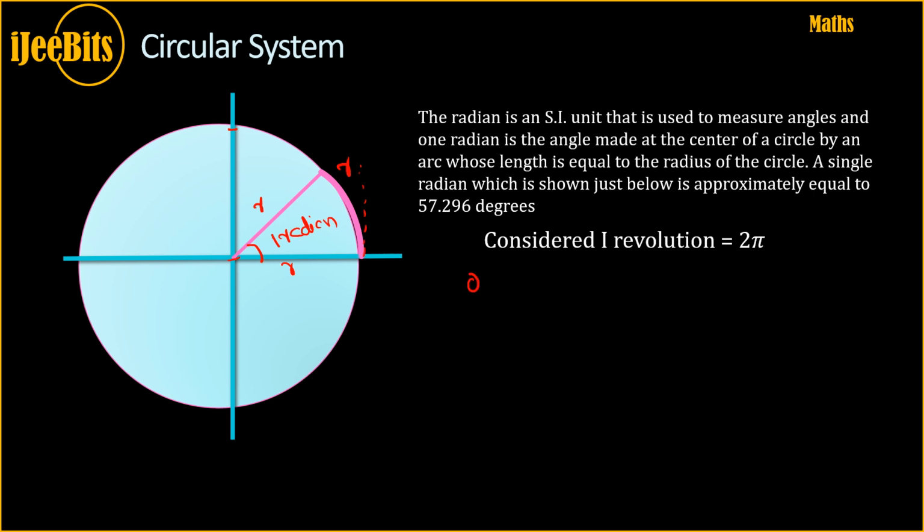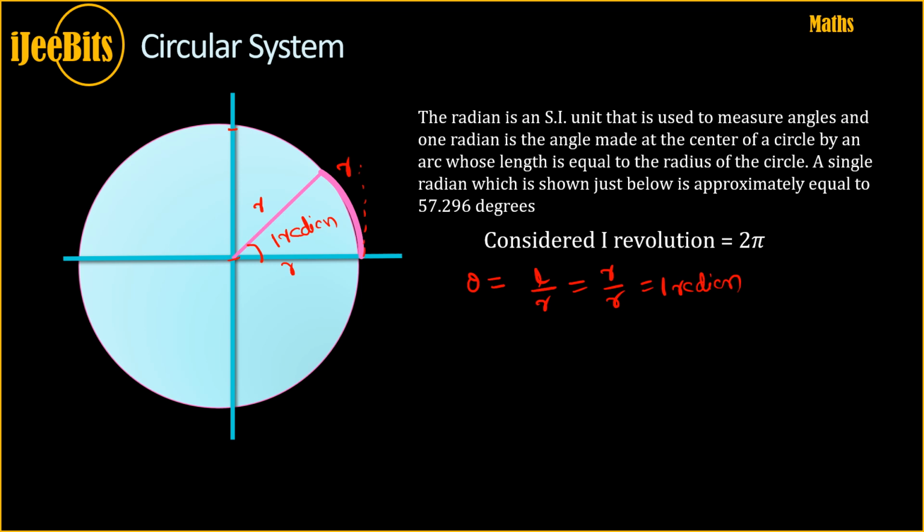Theta is nothing but the length of the arc L divided by the radius. In our case, the length is nothing but r, so r by r, which is 1 radian. Since all three sides of this portion are r, this system is nothing but the radian system.